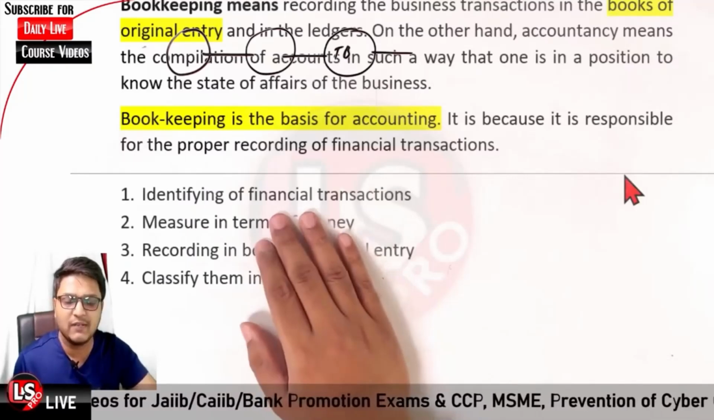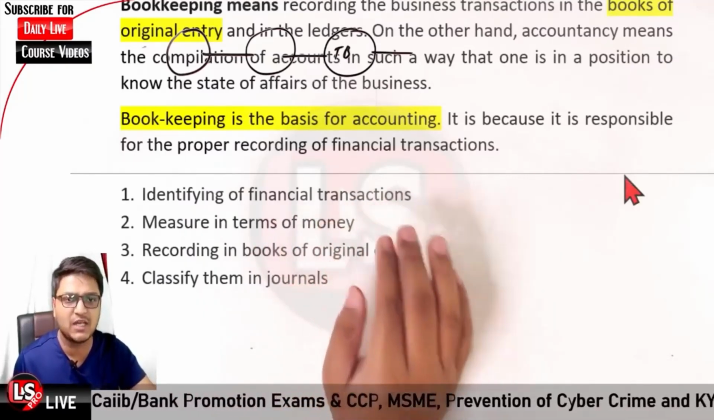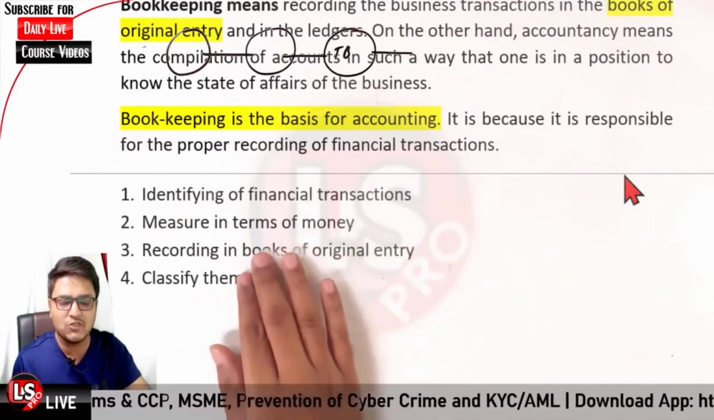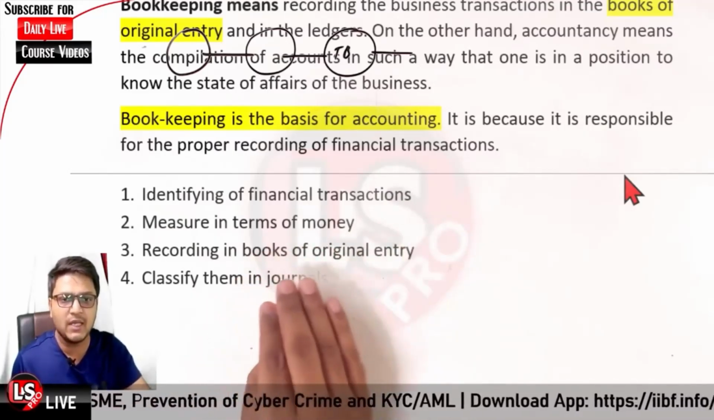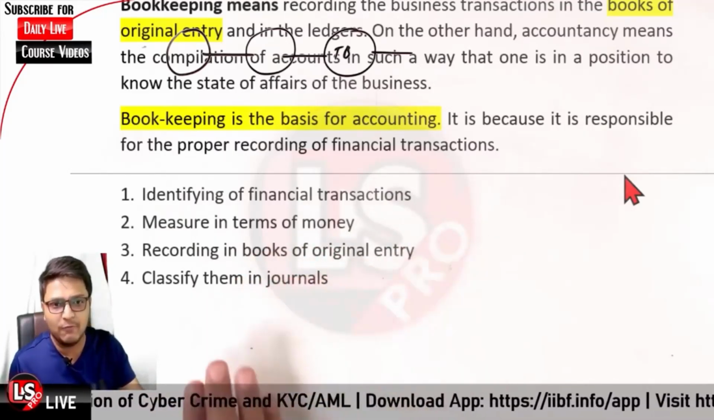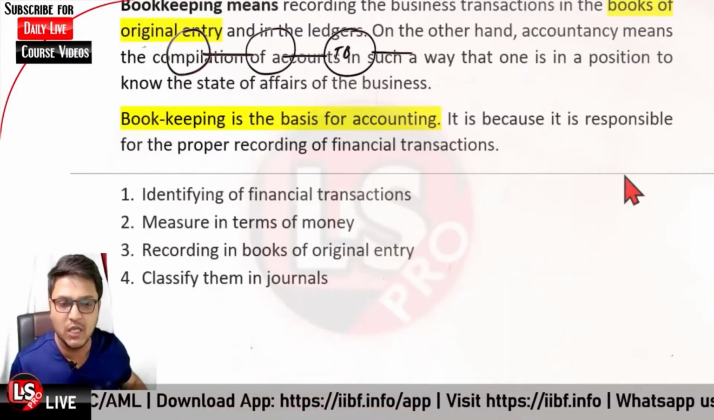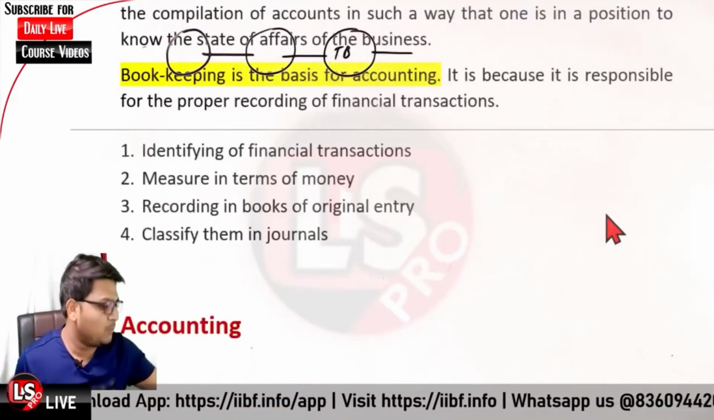So it is first of all identifying those transactions which have a financial nature, then quantifying those transactions or measuring them in terms of money. After that, recording in the books of original entry, and further classifying those transactions into the journal. That is the process which is to be done in bookkeeping itself.